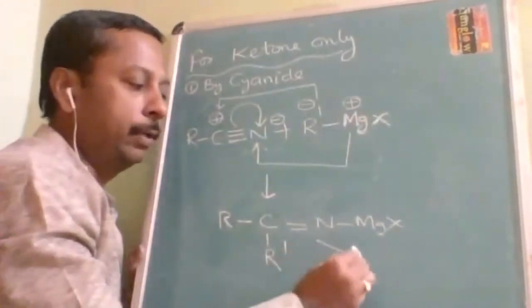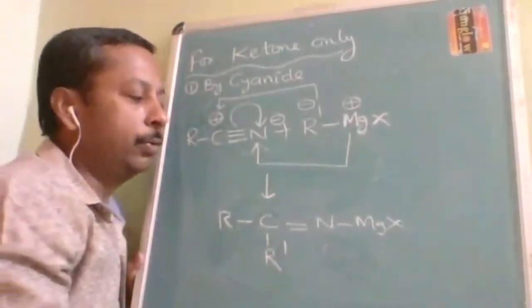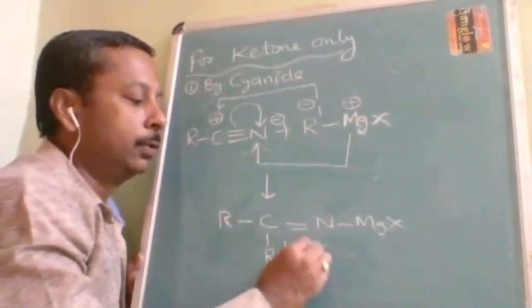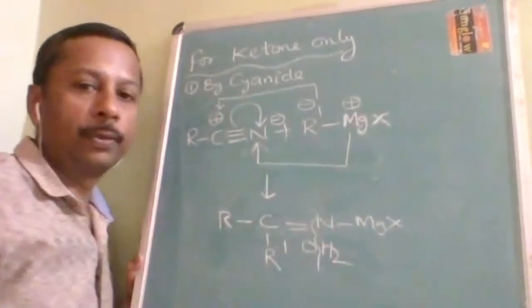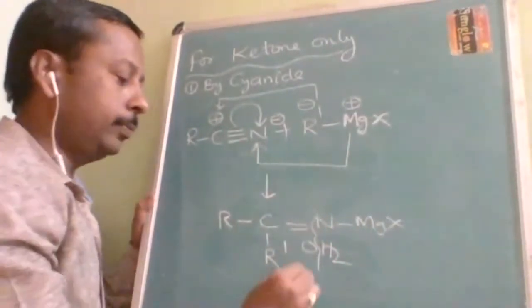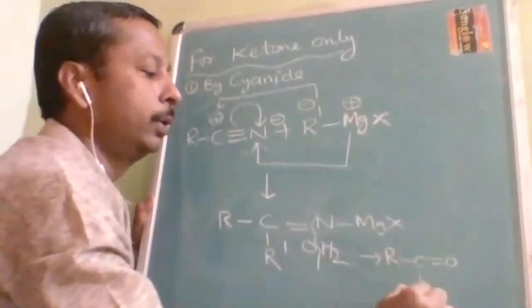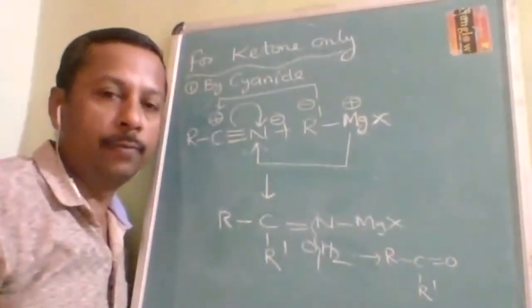Now what we have to do? Grignard reagent is always followed by hydrolysis. I told you hydrolysis is a technique, so you can write it as H3O+ like this. So what is it going to form? It is going to form ketone. Just as I told you in the starting, this is a preparation method of ketone only.